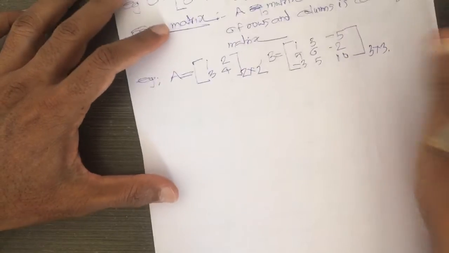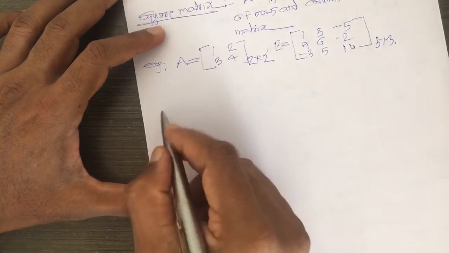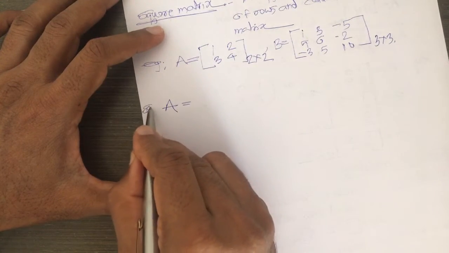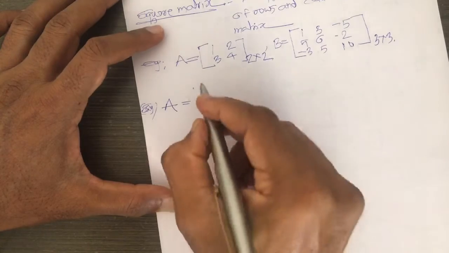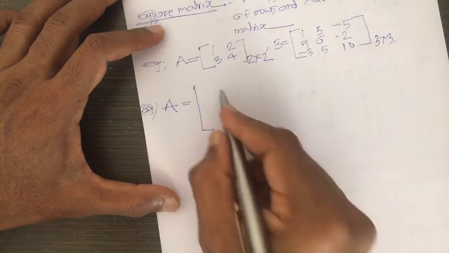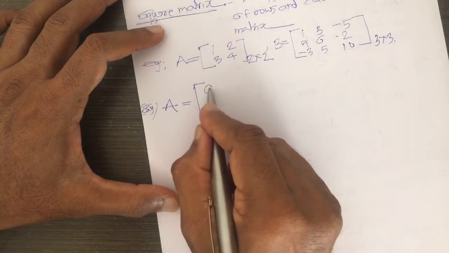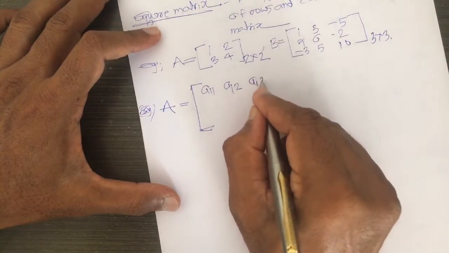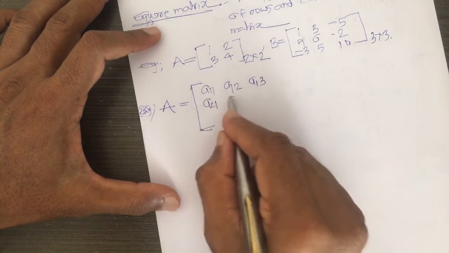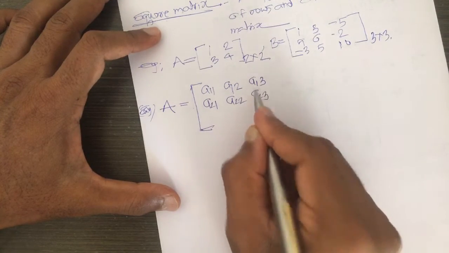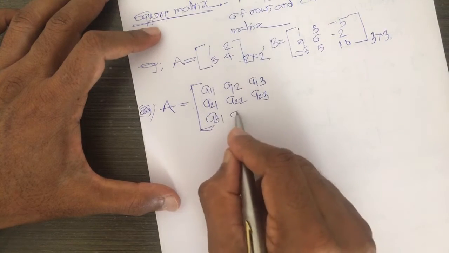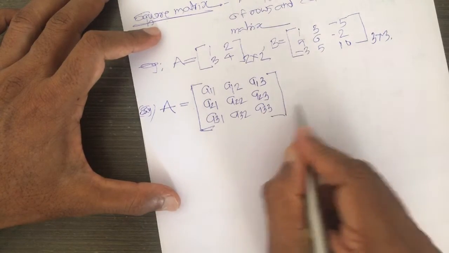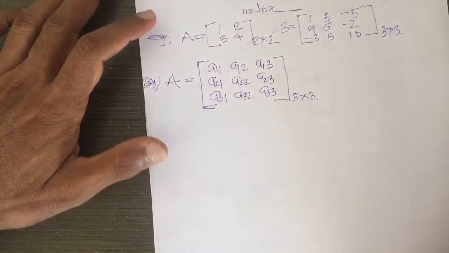In general, I write a square matrix of order 3. Suppose I take that as A. Say A is a square matrix. I write here A11, A12, A13, A21, A22, A23, A31, A32, A33, and this is a square matrix of order 3 into 3.